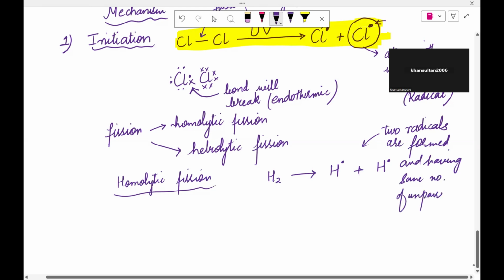Like we can take the example of chlorine as well. It forms Cl dot plus Cl dot, these free radicals. We can take the example of bromine as well. They are each taking one electron like this. But what happens in heterolytic fission?